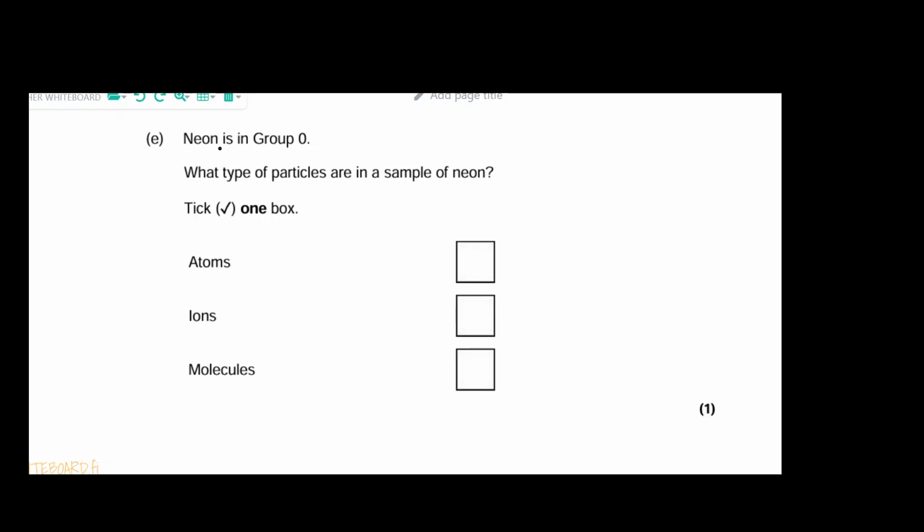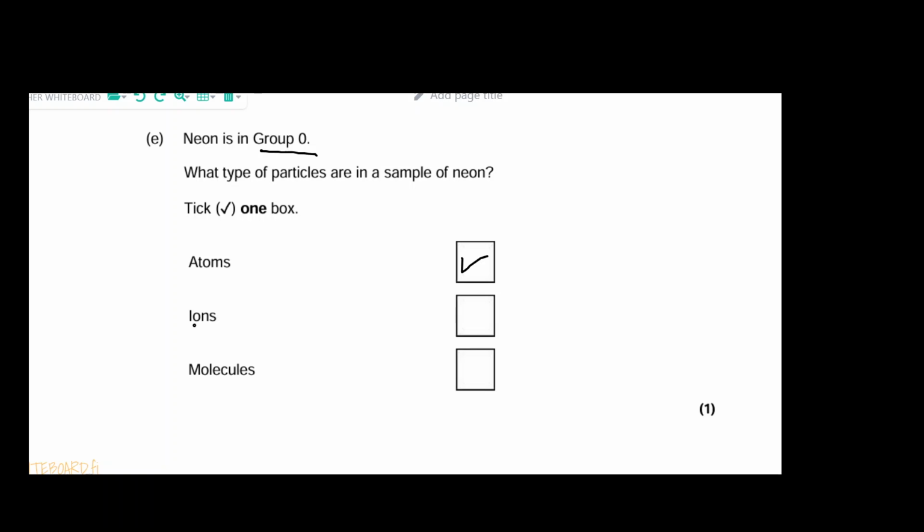Okay, so here's another question. Neon is in group 0. What type of particles are in a sample of neon? So first of all, the fact that they've mentioned that neon is in group 0, and we already are aware that these elements in group 0 have a complete outer shell, so they would mainly be atoms, because they have not been involved in any reaction anyway. So elements you can find on your periodic table are referred to as atoms.